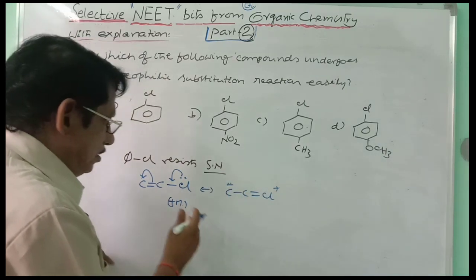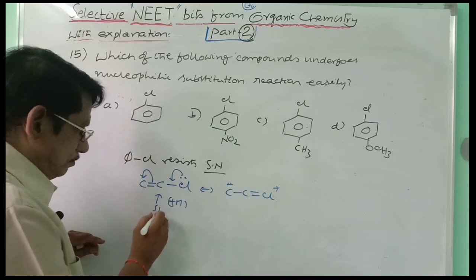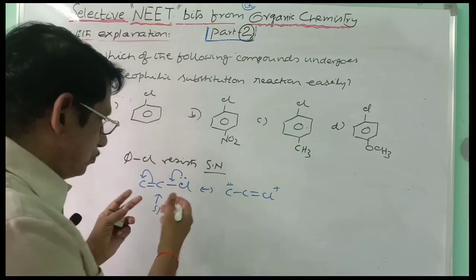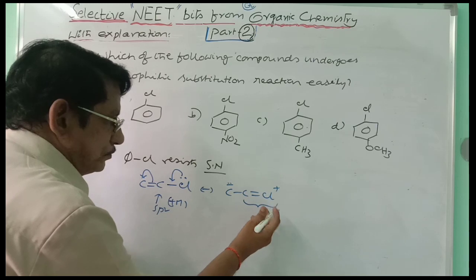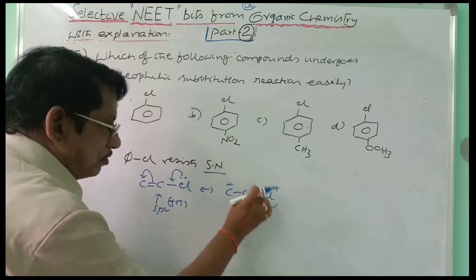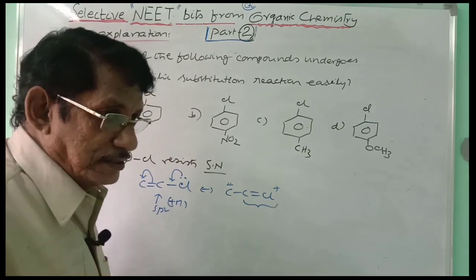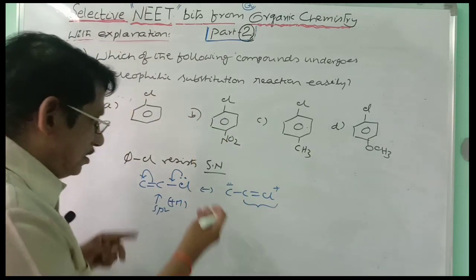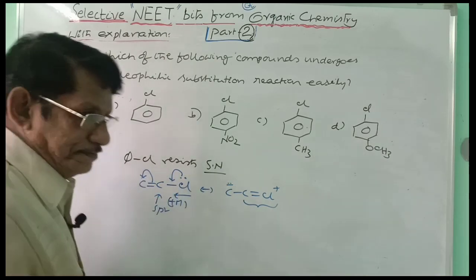In this way, the chlorine which is attached to the sp2 carbon, plus mesomeric effect is operated, because it is a lone pair, electron releasing group through plus M. So here this carbon and Cl are getting partial double bond character. Here single bond, here double bond. It is getting partial double bond character. Breakage of the bond becomes difficult. At the same time, electron flow is from chlorine to carbon.